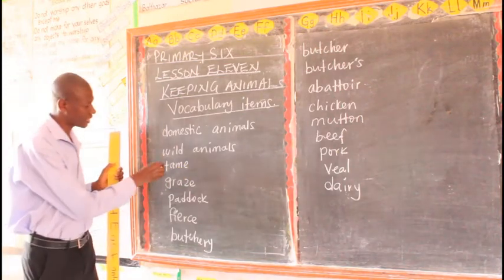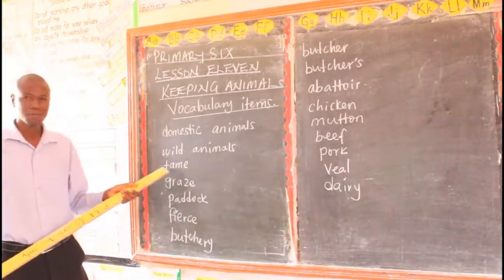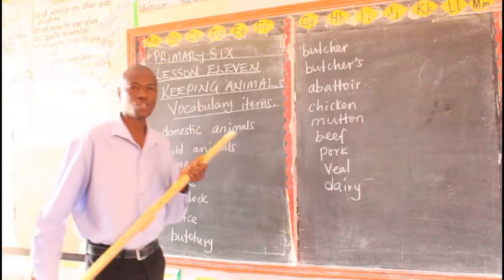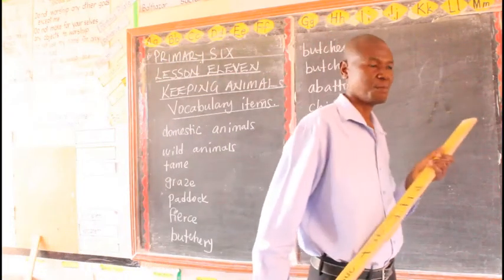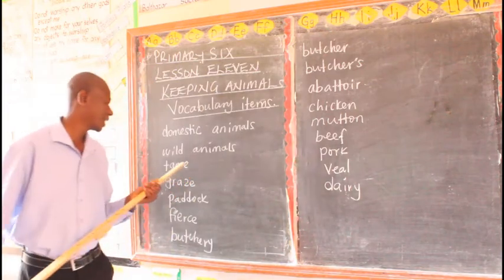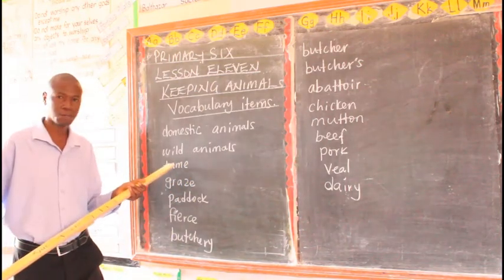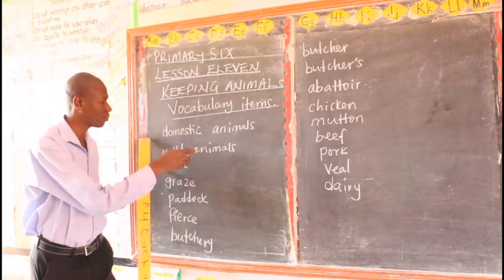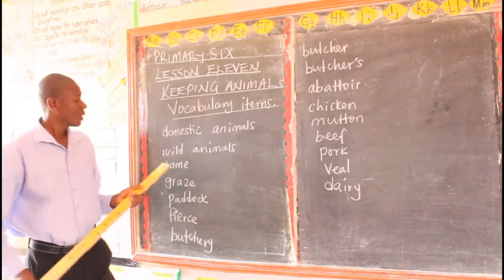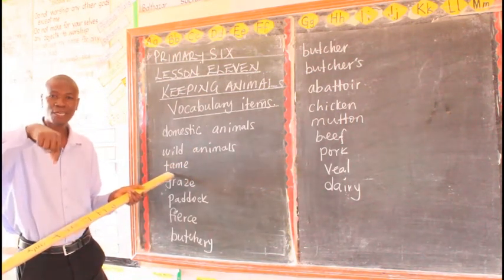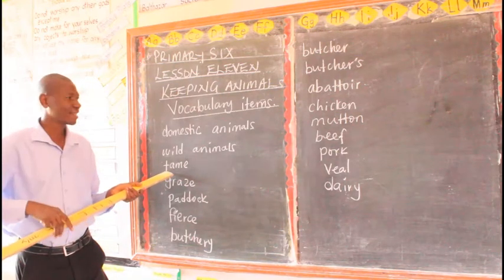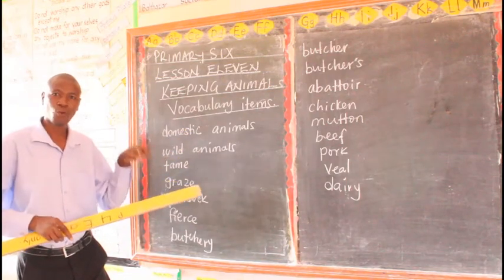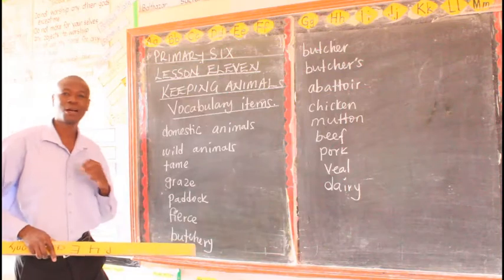Then let's look at the word tame. To tame is to train an animal in order to make it domestic. That is to tame. It is a verb. So its continuous is taming. The past simple is tamed. Past participle form is also tamed. So some animals can be trained to become what? Domestic. There is a belief that even those animals that we keep at home were once wild. So they were just tamed to become what? Domestic.